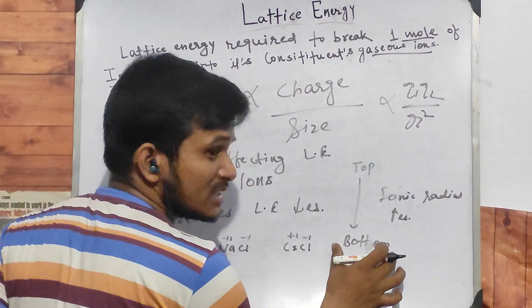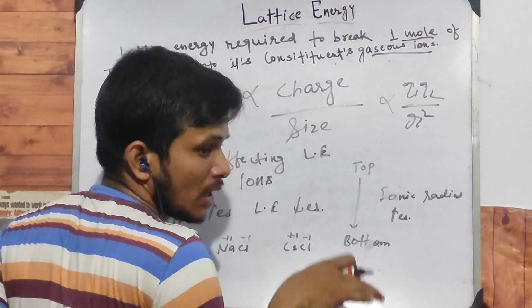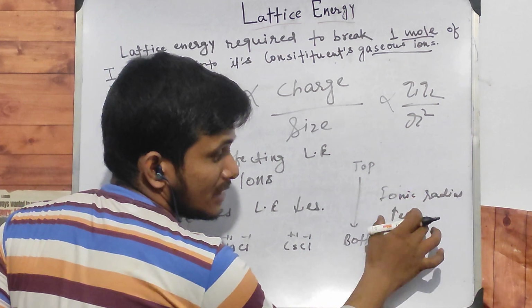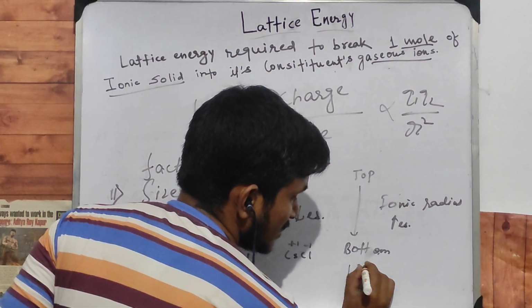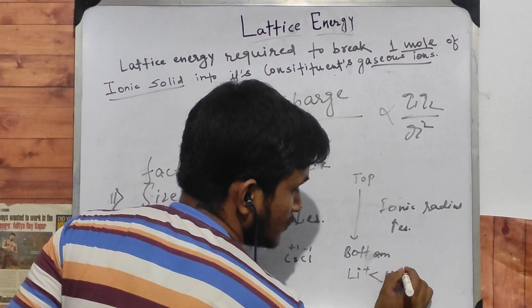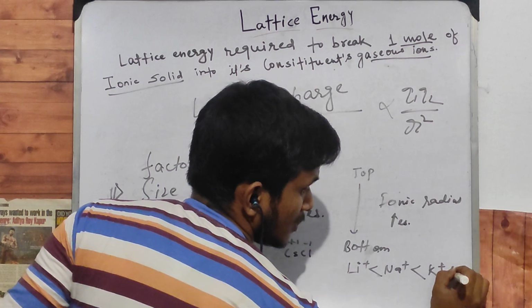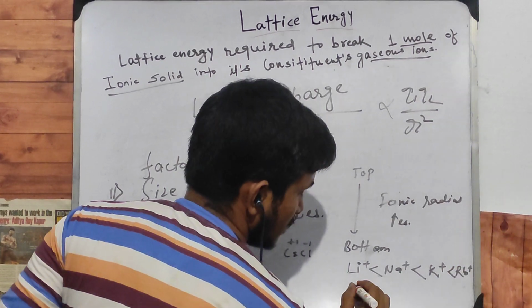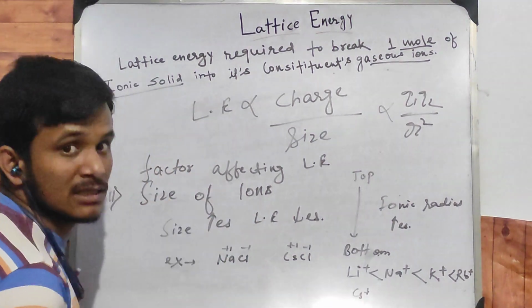From top to bottom in a group, the ionic radius increases. That means lithium, sodium, potassium, rubidium, cesium. Hence, we can say that cesium is highest.